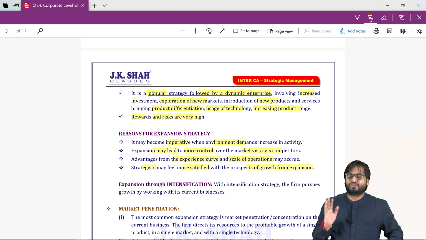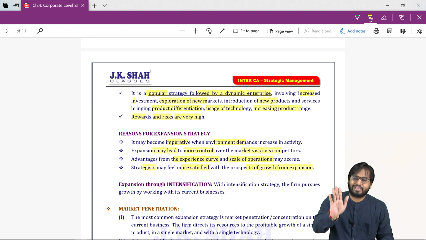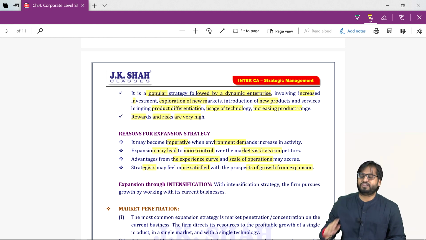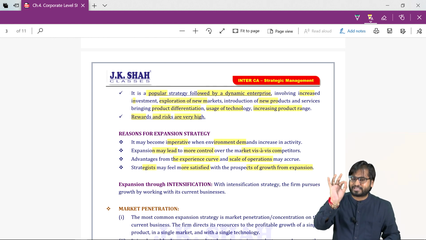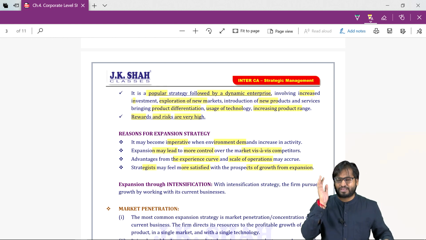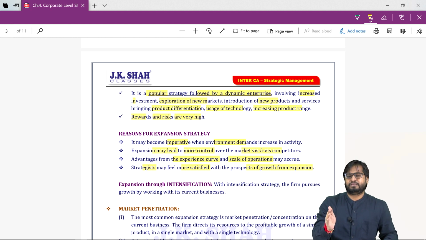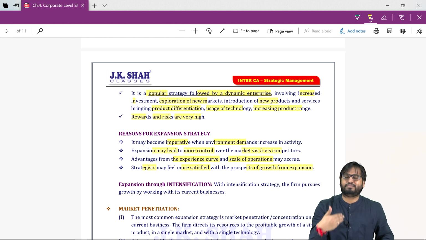Still I'll tell you. What do you mean by intensification? The company continues to be either serving the same customer, or making the same product, or both. That is called intensification. We have three types of intensification. Market penetration, quickly. Existing product, existing market. We are manufacturing the same product. We are serving the same customer group. It's just that we are asking them to use a little more.